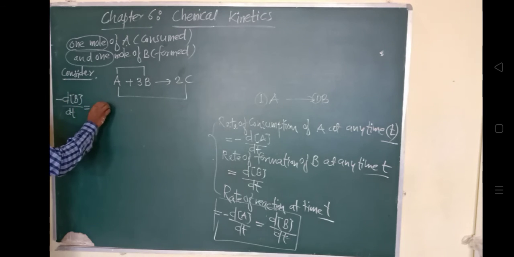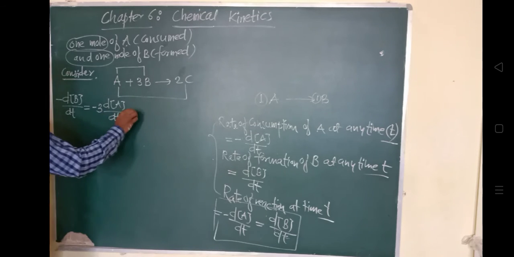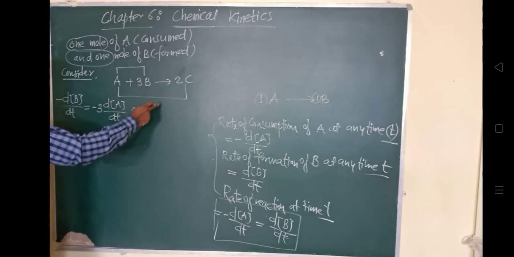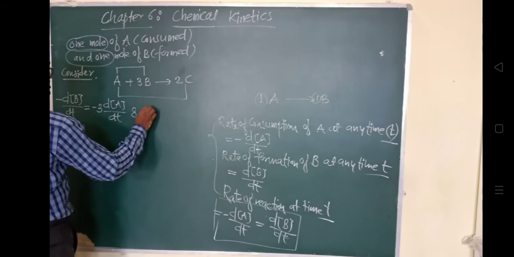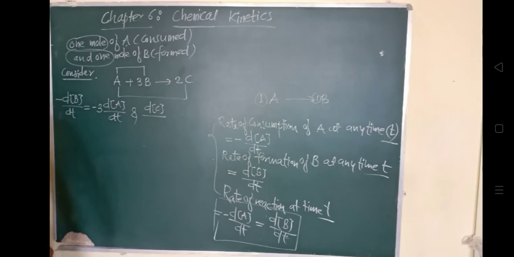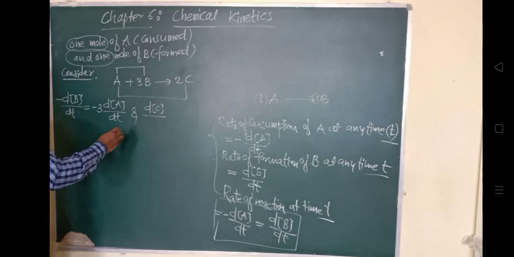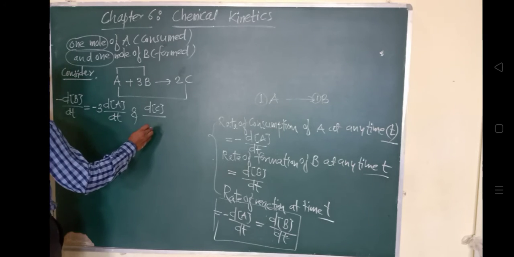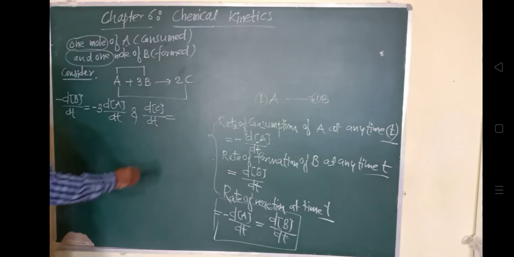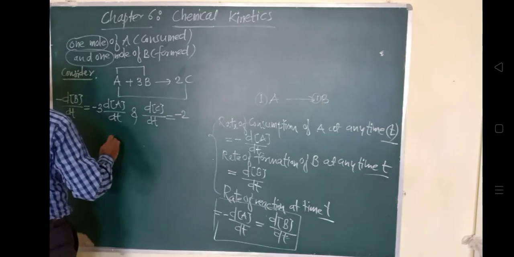ओके, और कैसे लिख सकता हूँ सेकंड रिलेशन के लिए? The rate of consumption of C, that is rate of formation of C, is twice, okay, twice the rate of consumption of A. Okay, चलो फिर से देखो एक बार, चलो.